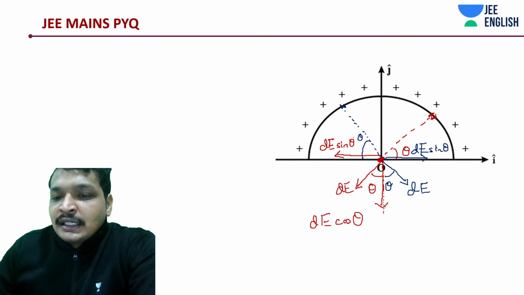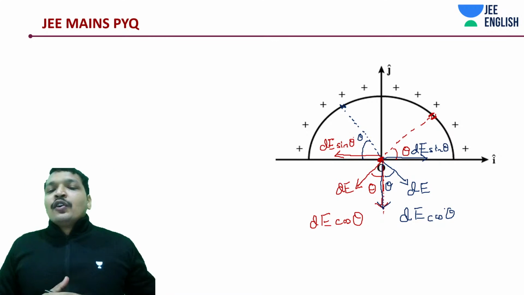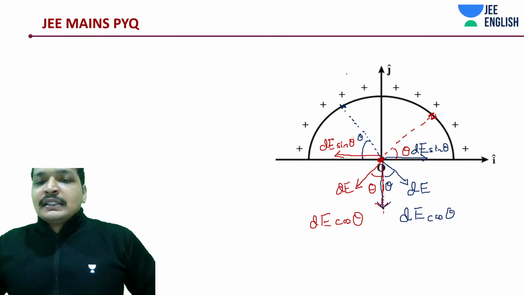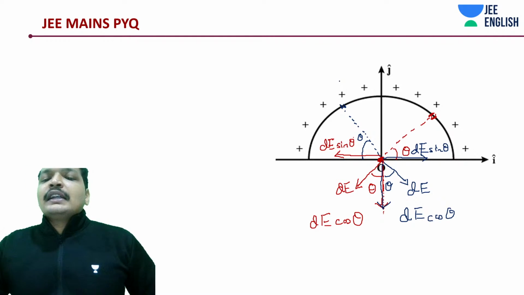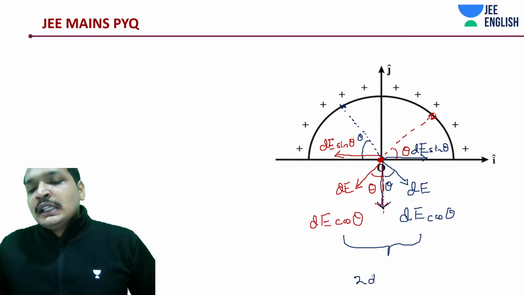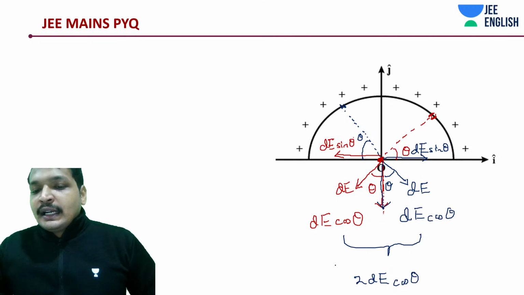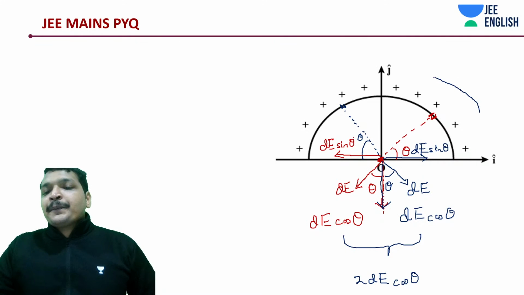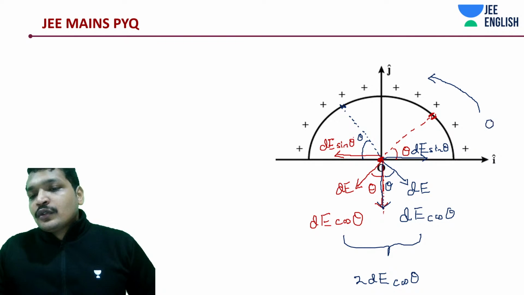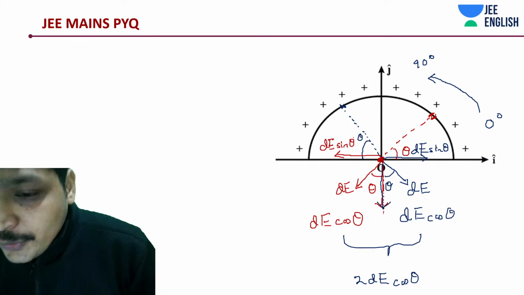So this is going to be dE sin theta, and this one is going to be dE cos theta. So finally, symmetrical elements are giving out a total field. How much? 2 dE cos theta. I'm talking about this theta, right? And this theta varies from where to where? 0 to 180, sorry, 90 degrees, my mistake. Okay, 90 degrees. At 180, it would be 0.